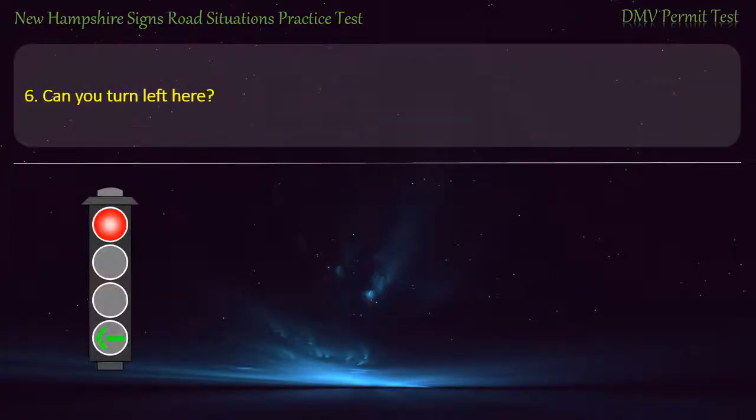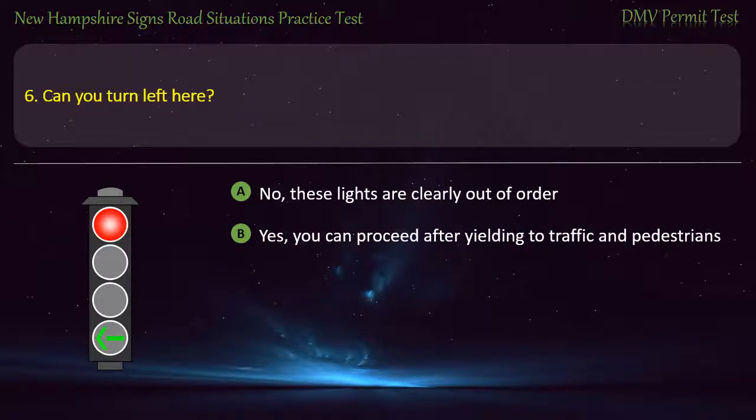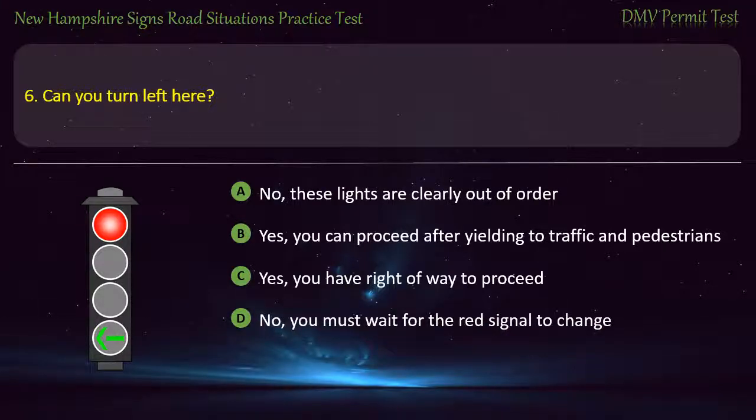Question 6. Can you turn left here? No, these lights are clearly out of order. Yes, you can proceed after yielding to traffic and pedestrians. Yes, you have right of way to proceed. No, you must wait for the red signal to change. Answer. Yes, you can proceed after yielding to traffic and pedestrians.